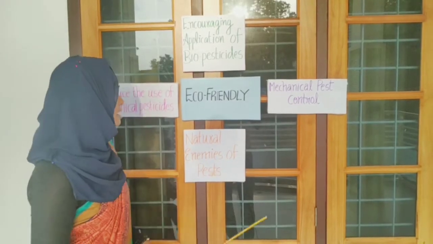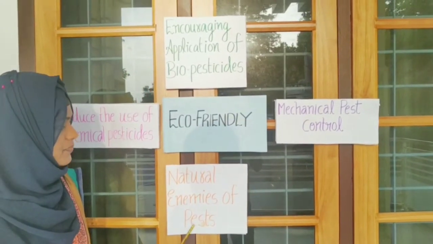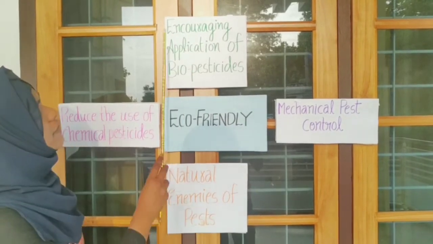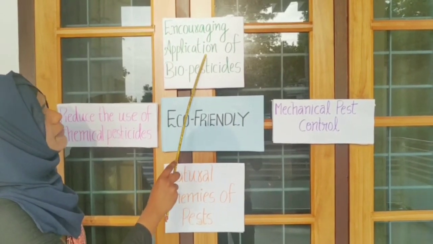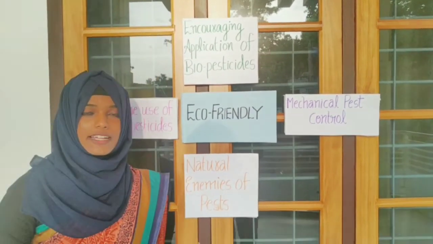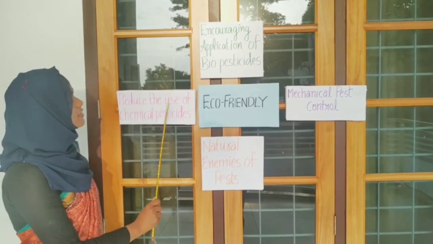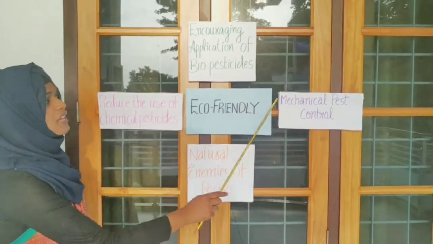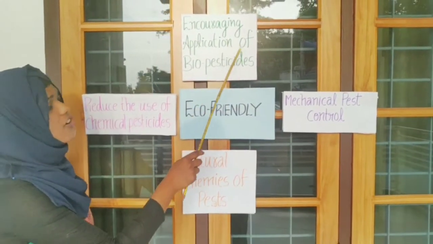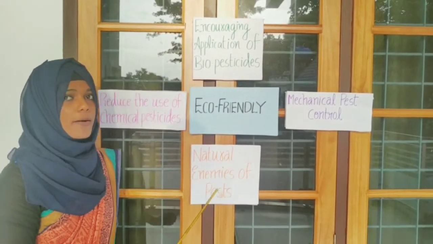The third method is natural enemies of pests. We should conserve the natural enemies of the pest. And fourth, encouraging application of biopesticides. These are the eco-friendly methods. What are the eco-friendly methods? Reduce the use of chemical pesticides, mechanical pest control, encouraging application of biopesticides, and natural enemies of pests.